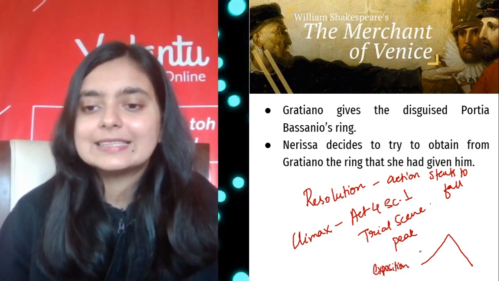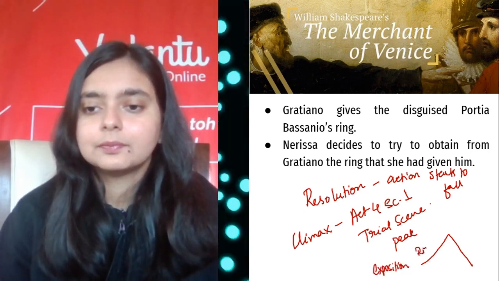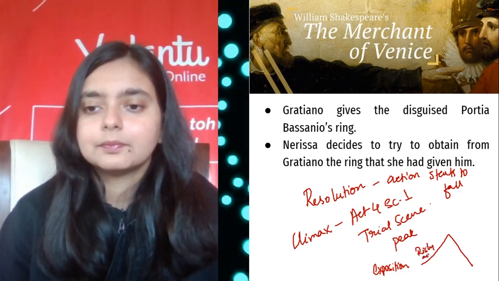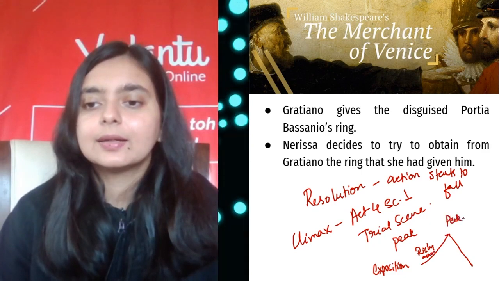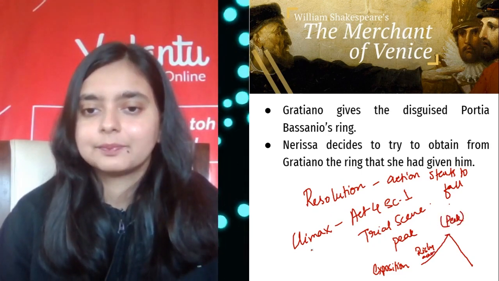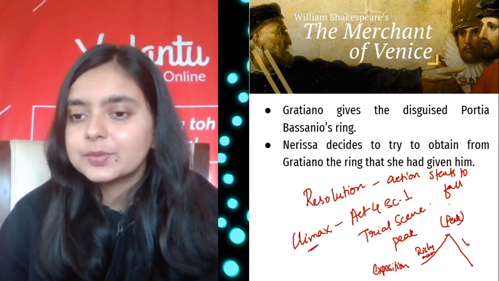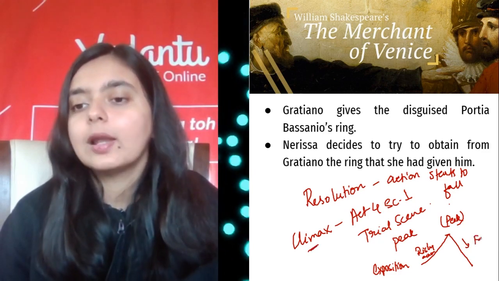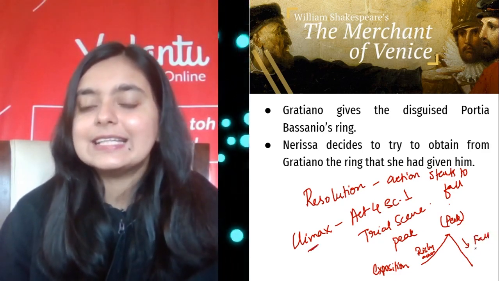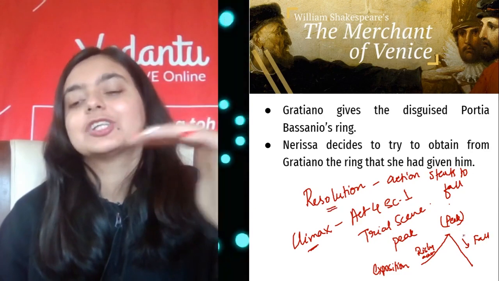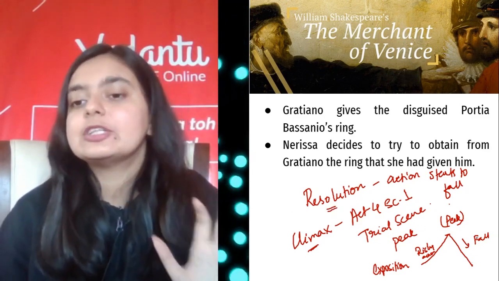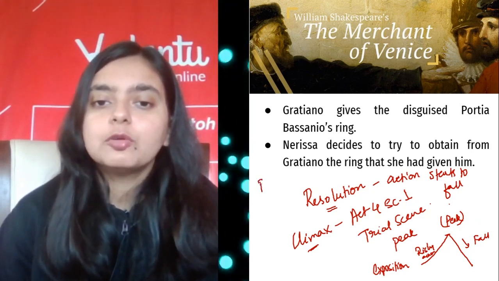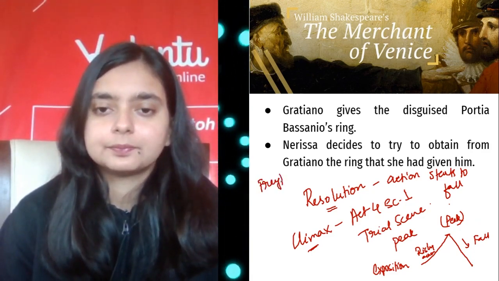Then you have the rising action, and then this is the climax or the peak, and then gradually the action starts to fall. So this is the scene from where the action starts to fall, and finally we have the resolution and the denouement. Refer to Freytag's pyramid.